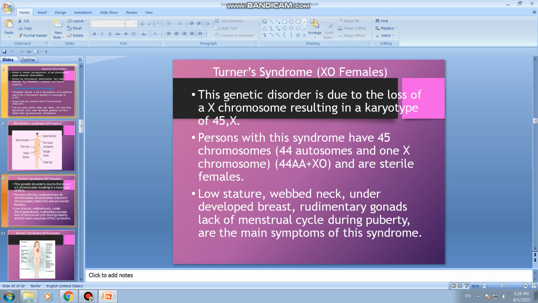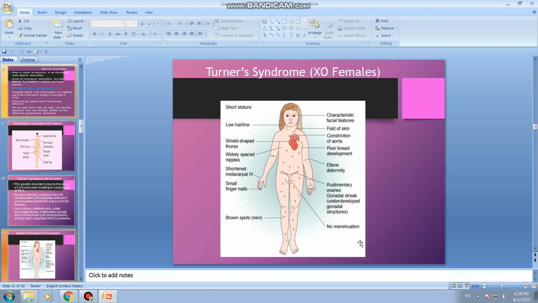Persons with this syndrome have 45 chromosomes, that is 44 autosomes and only one X chromosome instead of two X chromosomes, and are sterile females. Low stature, webbed neck, underdeveloped breast, rudimentary gonads. Rudimentary means very much reduced, degenerated gonads, that is reproductive organs, and lack of menstrual cycle during puberty. These are the main symptoms of this syndrome. And this is the diagrammatic representation of XO females, or a person with Turner's syndrome. Please go through, everything is clearly mentioned in the picture.